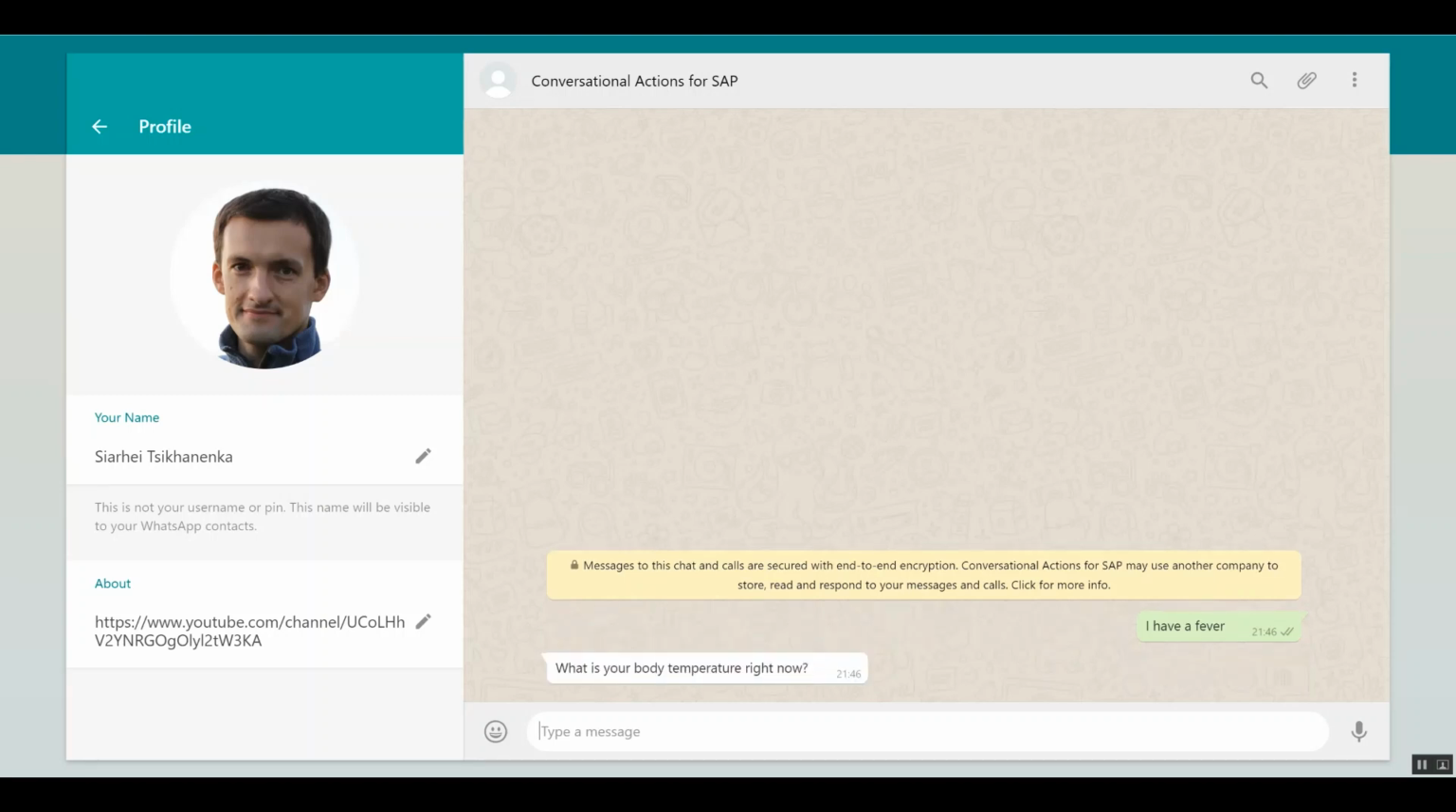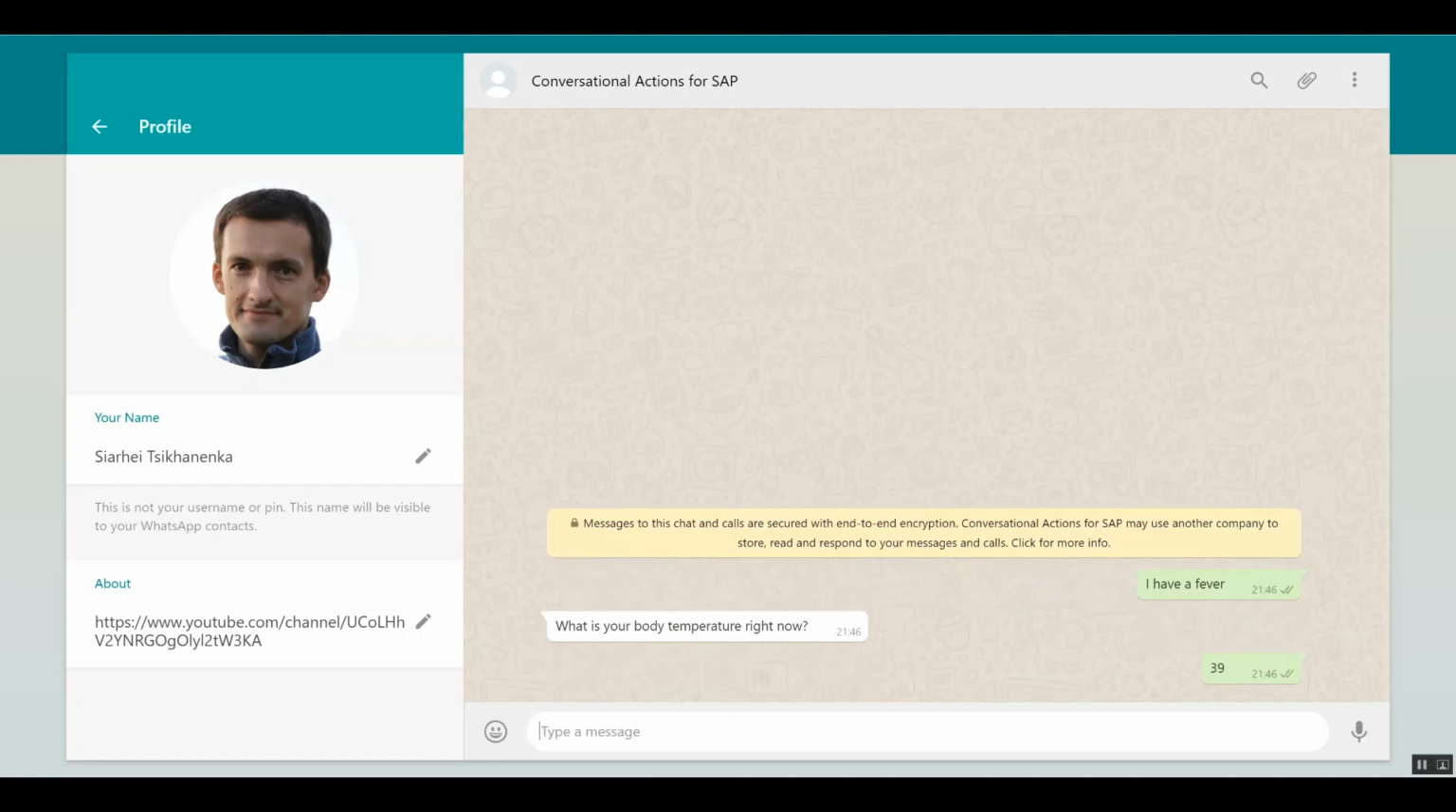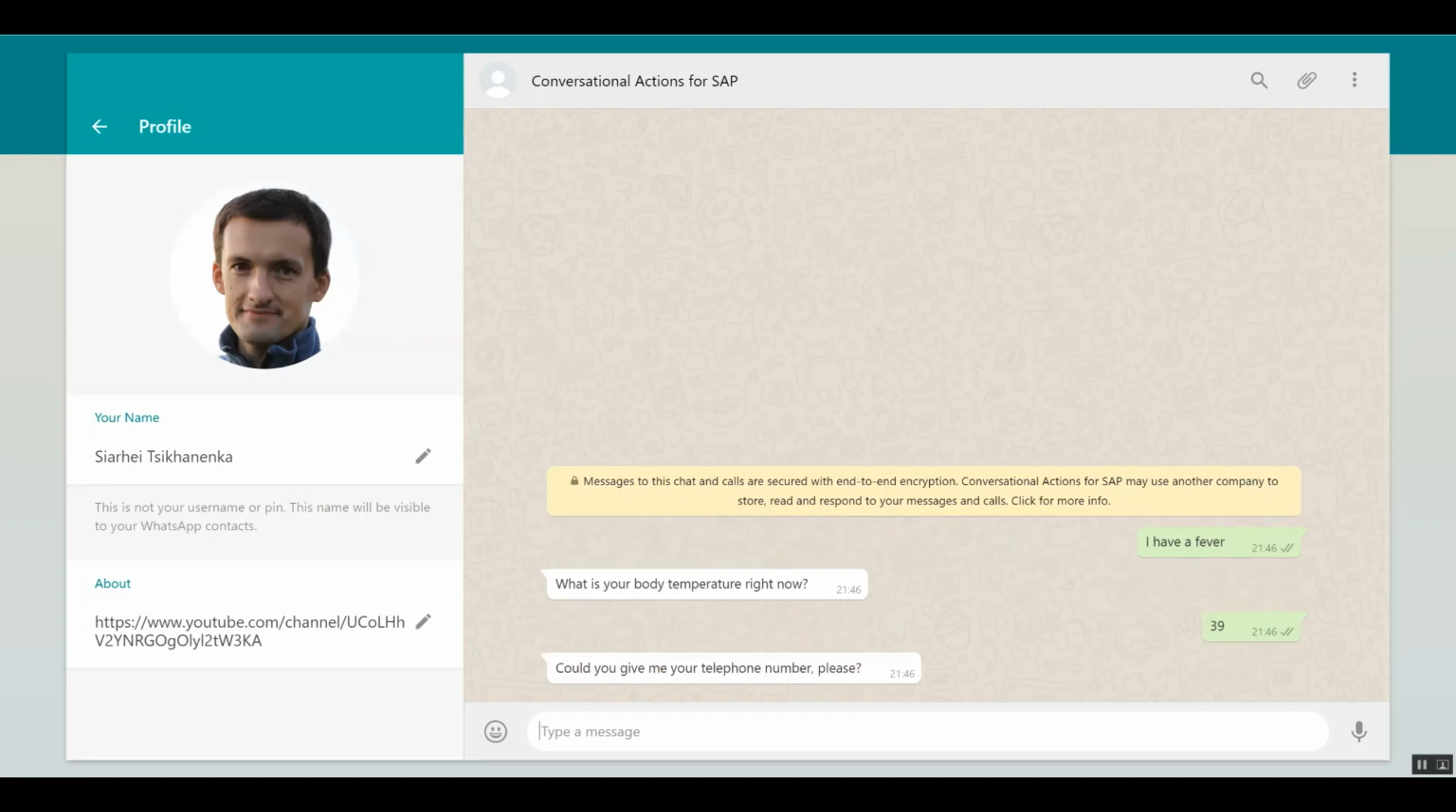Once the scenario is started, the body temperature is asked, so I will provide it in Celsius. It might be in Fahrenheit as well, depending on system configuration. The telephone number is used for patient identification, so we will check whether the patient is in the database or not. In this case, I will provide the real number, because in case we have a new registration, we of course will send an SMS to authenticate the person, just to validate that the person has access to this phone number.